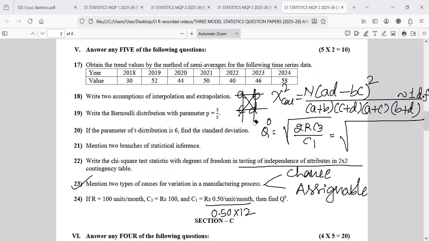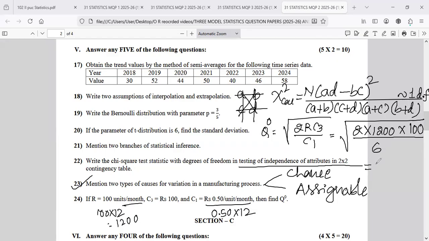Sorry. Let's see. 2 into R is 100. R is 100. Oh, that is also per month, 100 into 12, so 1200. So we need to convert it: month is equal to year. So 2 into 1200 into 2R. C3 how much? C3 is also 100, so divided by C1. So that is 6.